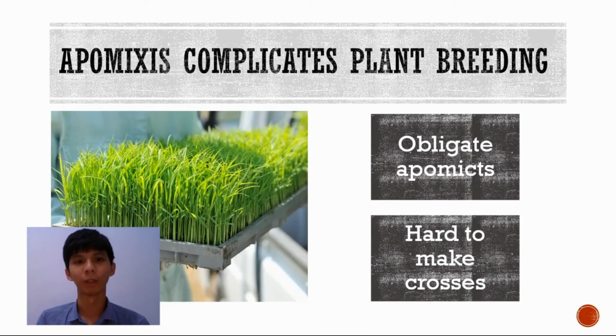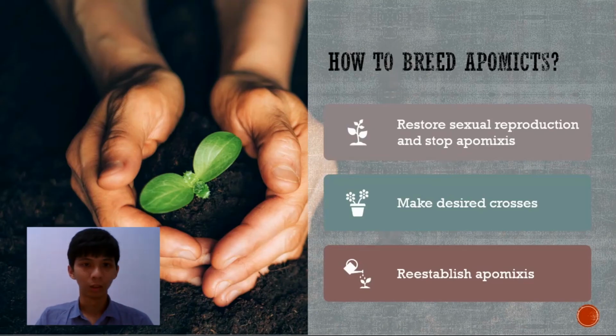So apomixis complicates plant breeding. This is because in obligate apomicts, which are not sexually reproducing, it is very hard to make crosses between them. However, we can do it, just that we need these three steps. First, restore sexual reproduction and stop apomixis. Now that they are sexually active, we make the desired crosses to gain the traits and the goals that we want. After that, we can re-establish apomixis.